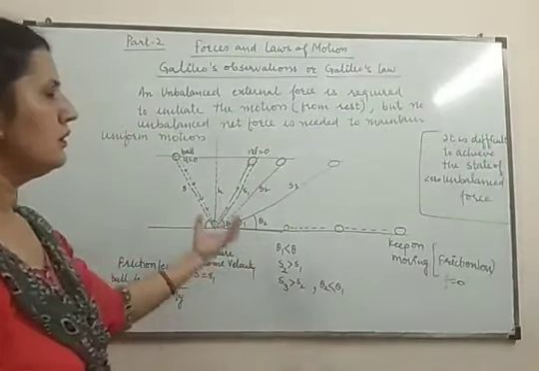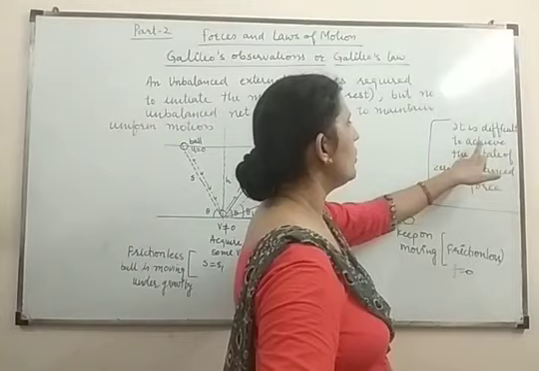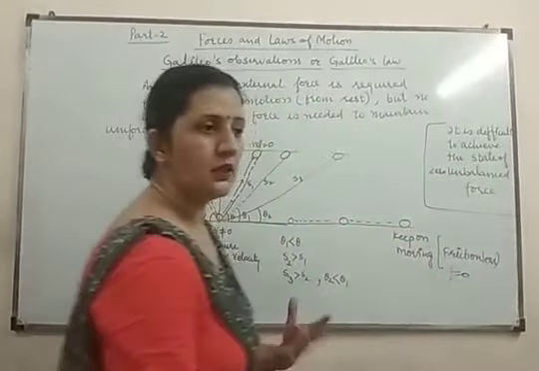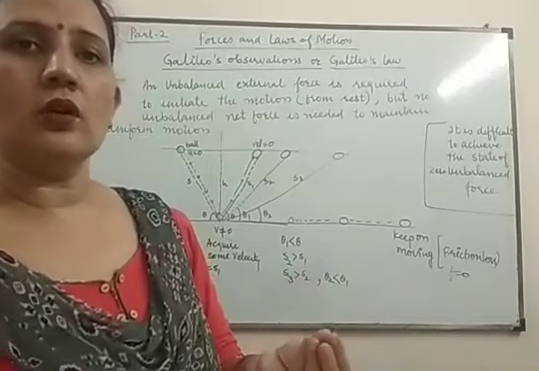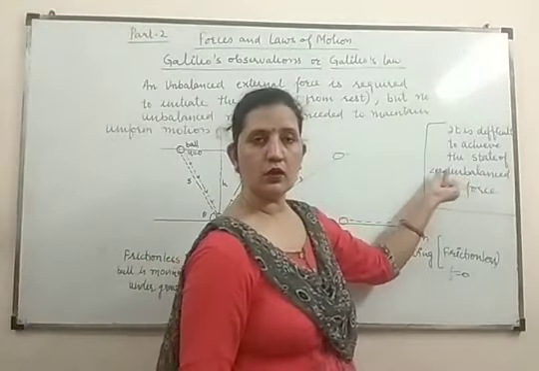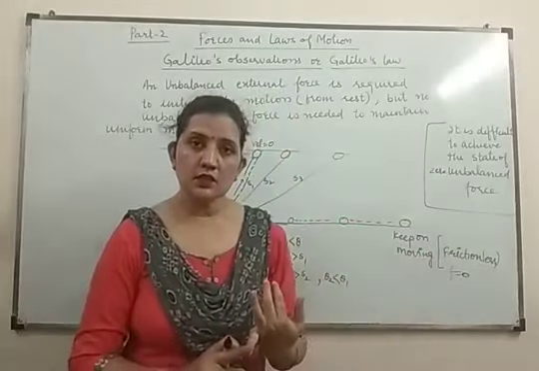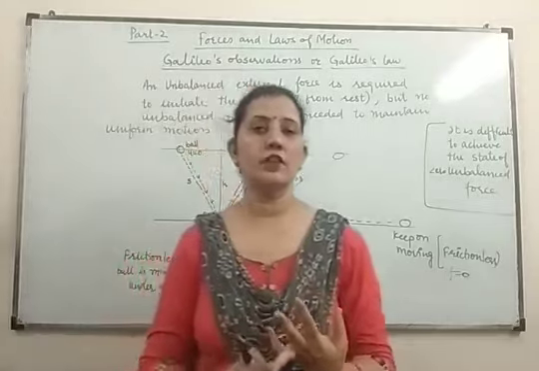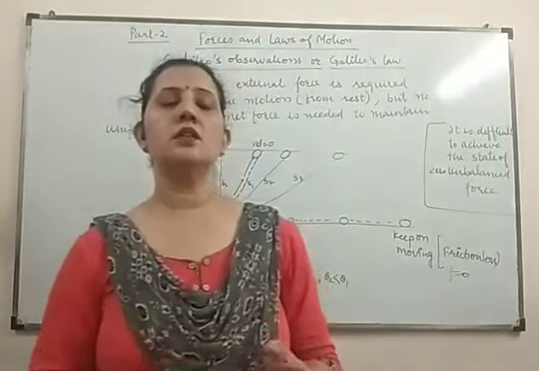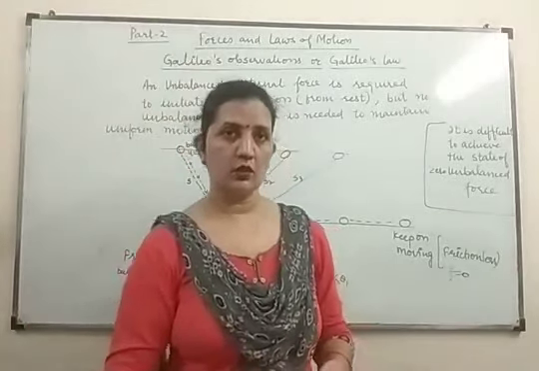In summary, it is difficult to achieve the state of zero unbalanced force, because in nature an unbalanced force can always act. It can never be zero. Either there is air resistance, or the force of friction, or some other hindrance. So in nature it is not possible to have a frictionless situation.